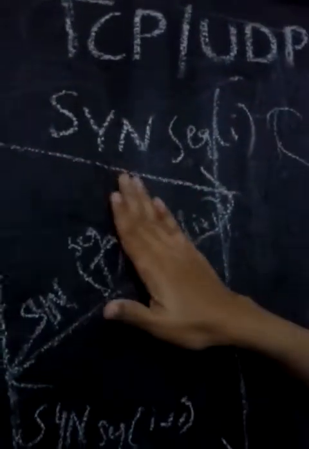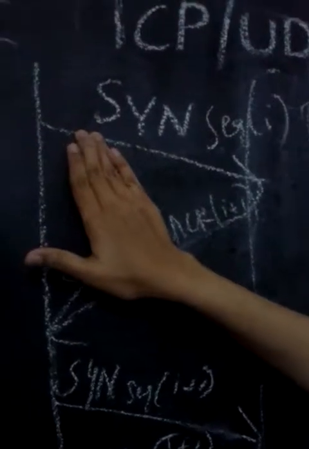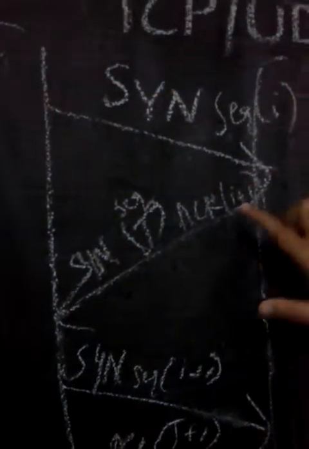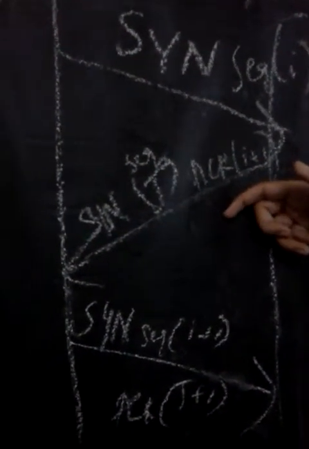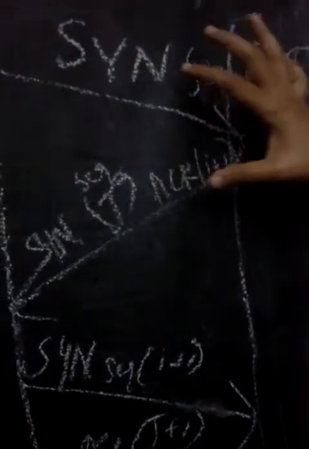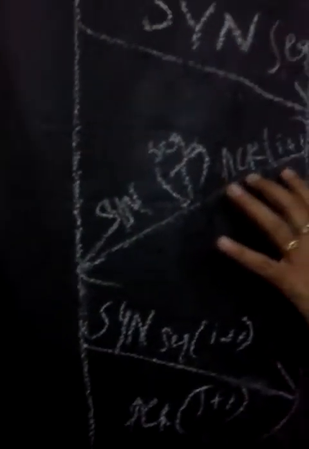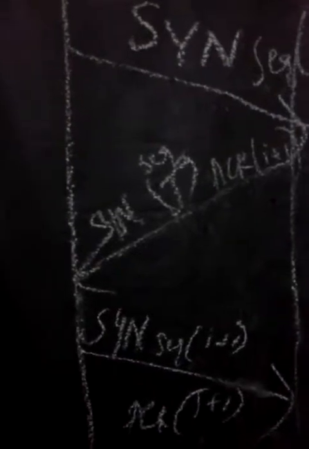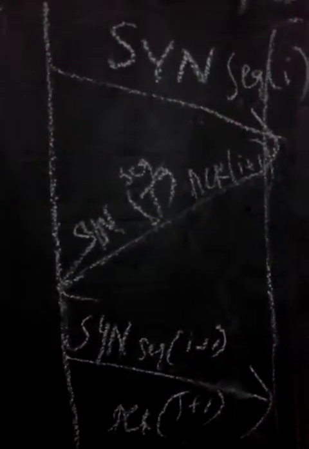So clearly you see, this is a SYN, that is starting, with its sequence number I. Here the receiver is replying back. How is it replying? SYN, its sequence number J, and its acknowledgement. The acknowledgement is for the sender's sequence number plus 1, acknowledgement of I plus 1, meaning I have received your message, or I have received your connection. Acknowledgement is nothing but giving a reply back that I have received your message.